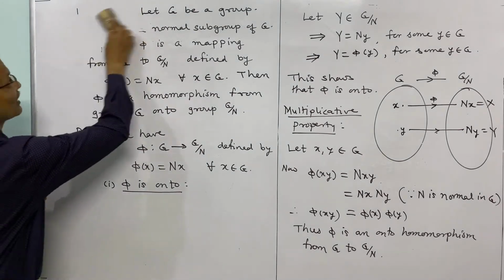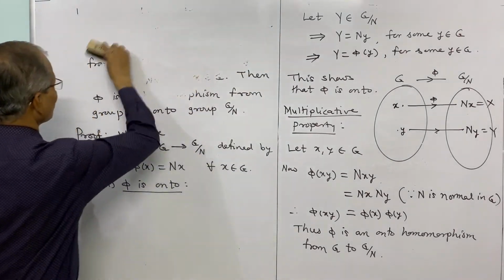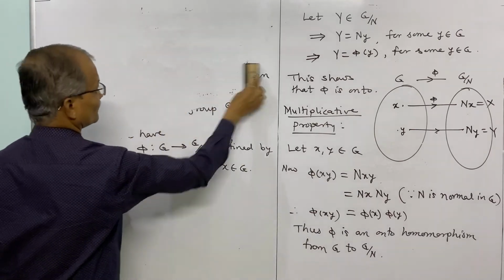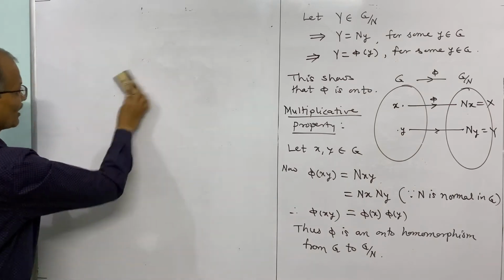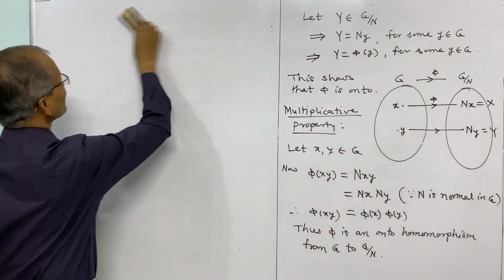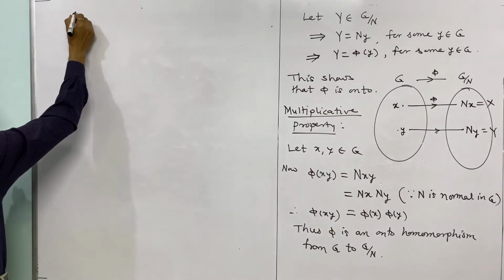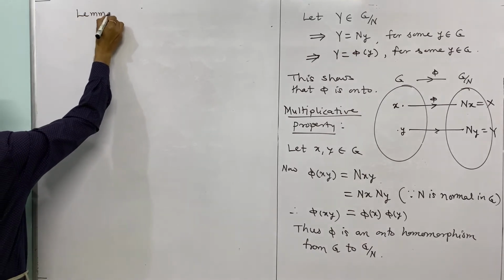Now we consider the next lemma as lemma number 14. Here we will assume phi as a homomorphism, and then we shall prove a property of it.